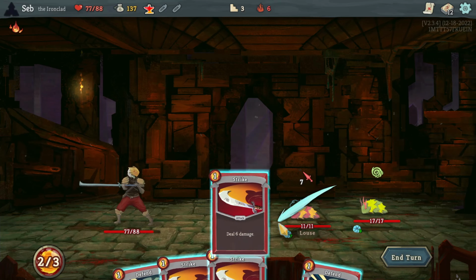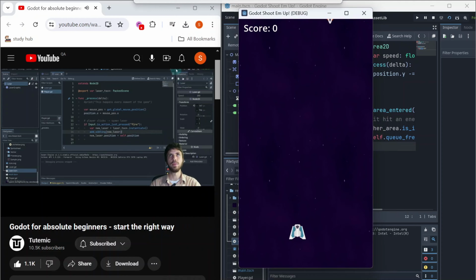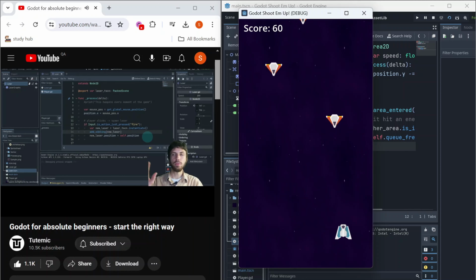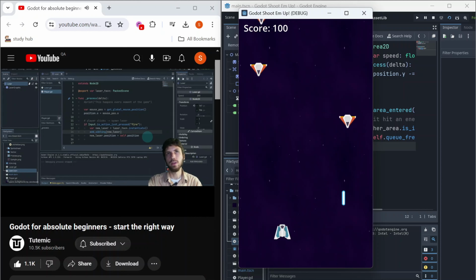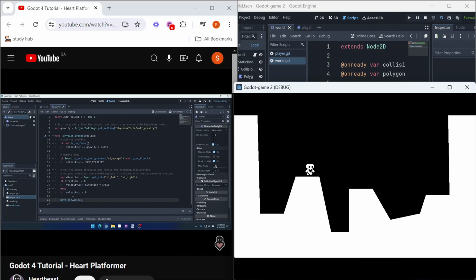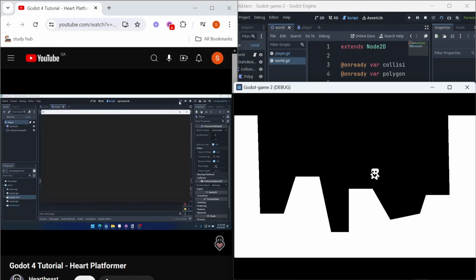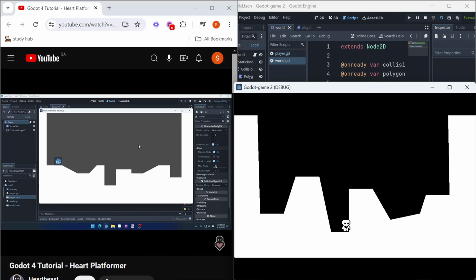With my engine chosen, I decided to look at a few tutorials to get started. All of these resources will be linked in the description below. I started with Tutemic's Godot for Absolute Beginners tutorial, where he explained Godot fundamentals such as scenes, nodes, and scripts. I then watched a video from Heartbeast's Heart Platformer series, where I learned more about different node types, sprites, animations, and so on. Having learned the basics of Godot, I decided it was time to pick my game genre and try out a larger project to prepare for my demo.